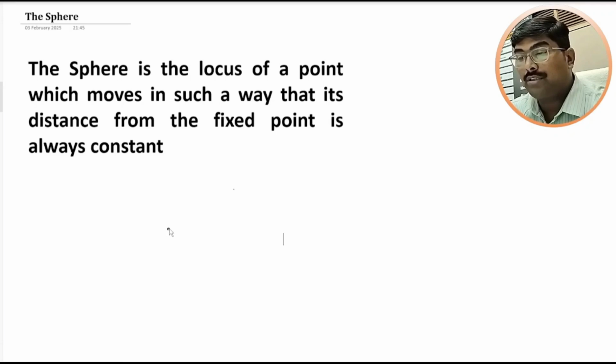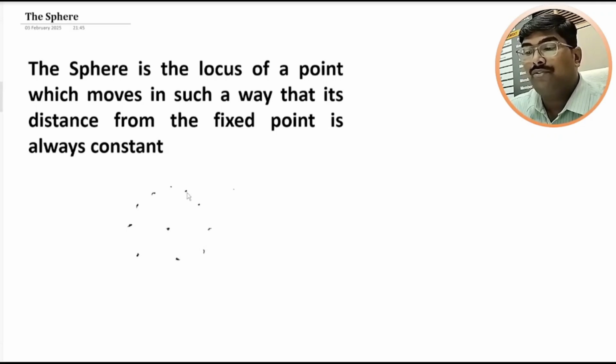This is a fixed point and this is the point that moves in such a way that its distance from the fixed point is always constant. This fixed point is called the center of the sphere, whereas the fixed distance is called the radius of the sphere.